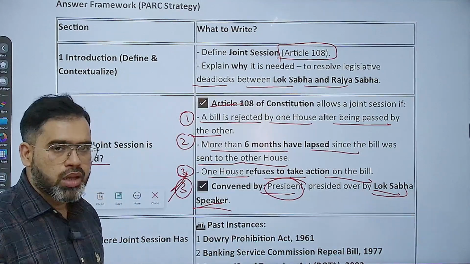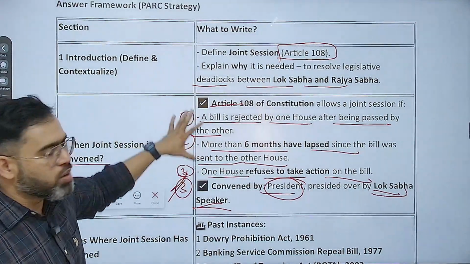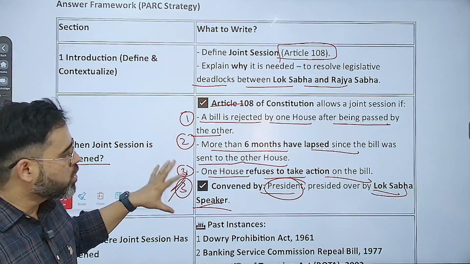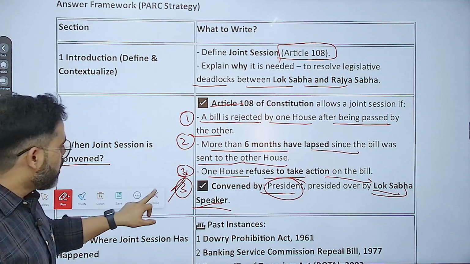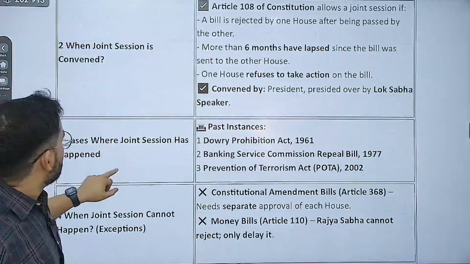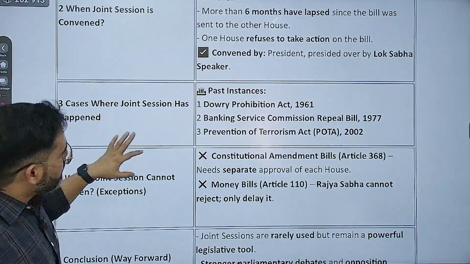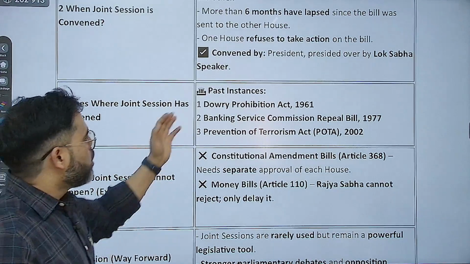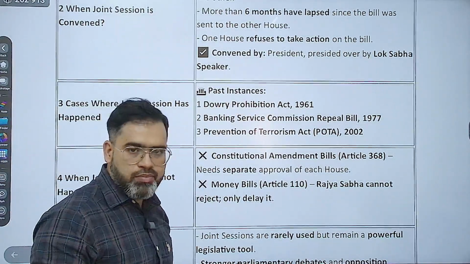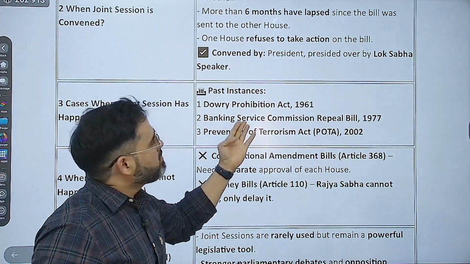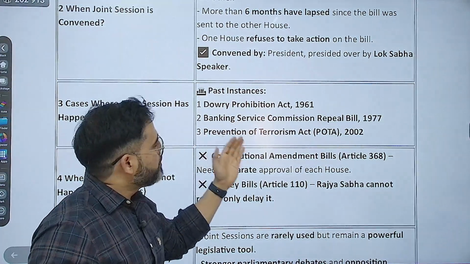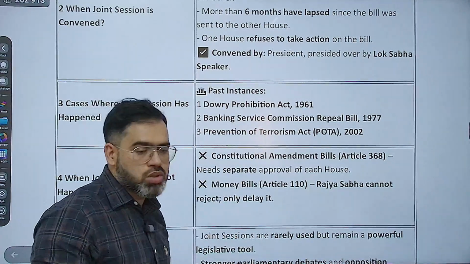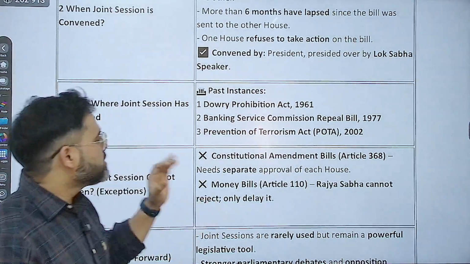I told you. And rule किसका follow होगा इसमें? Only Lok Sabha rules are going to be followed, not the Rajya Sabha rules. Correct? Now, next is cases where a joint session has happened. Examples दे दो आप. जैसे Dowry Prohibition Act 1961, it has taken place. Banking Service Commission Repeal Bill 1977, then it has taken place. And Prevention of Terrorism Act (POTA) 2002, then also it has taken place. That is the examples you can give.